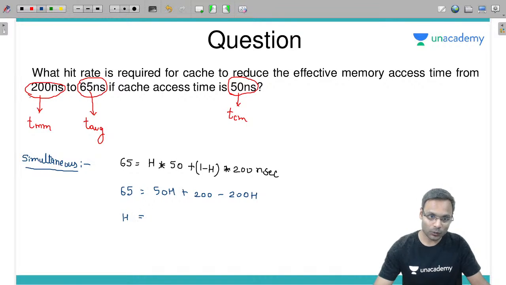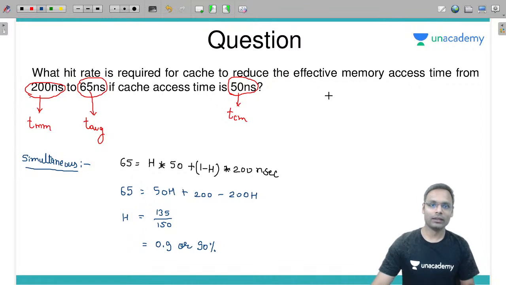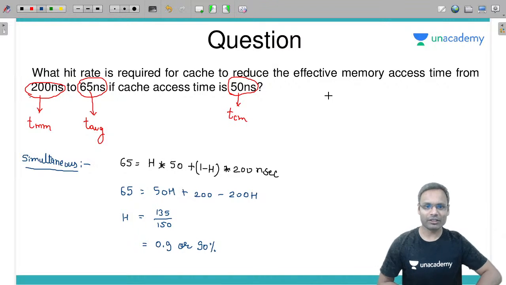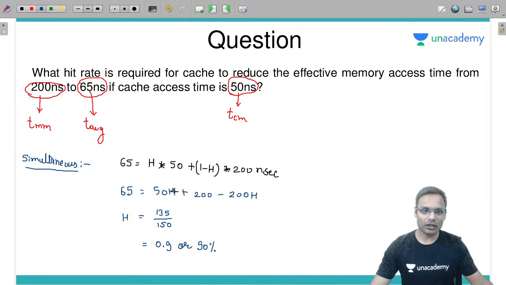H is equal to 135 divided by 150. Which is 0.9 or 90%. This is just the calculus question. After this तो फिर धीरे धीरे आप इक्वेशन सॉल्व कर लोगे, आपको आंसर मिल जाएगा.